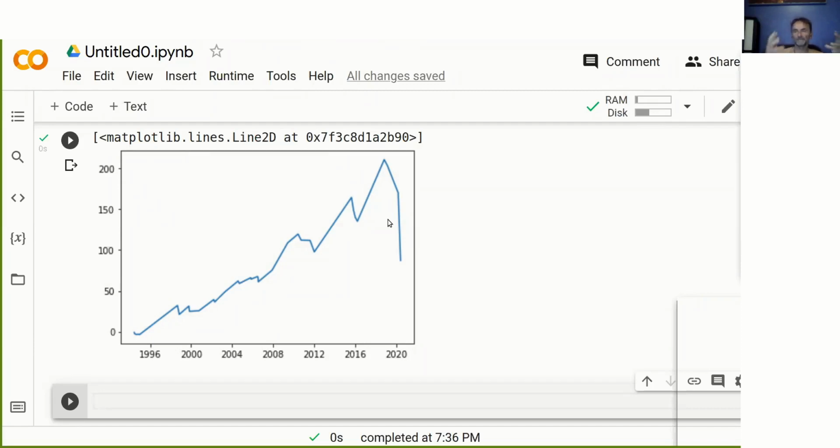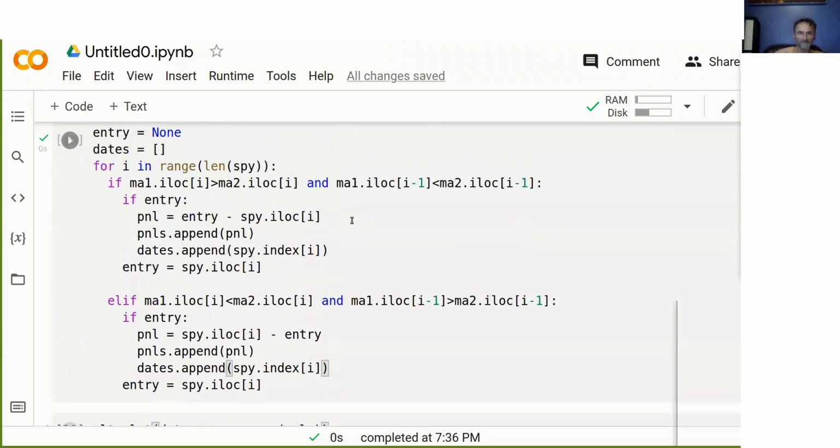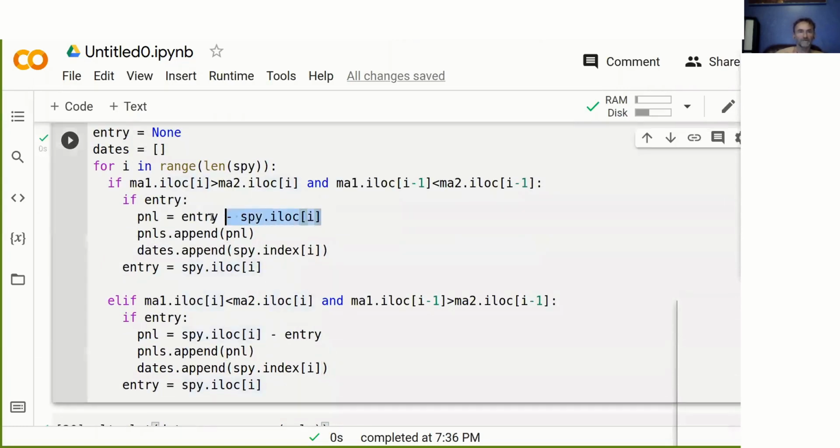But what normally happens is we have a specific amount of money, for example, $1,000, and then we go long or short in that one particular stock with that specific dollar value that we have. And so the way to account for that is just to use percentage returns. So the next thing we look at is how to calculate percentage returns. And that's really simple. We just put brackets around our P&L value and then divide it by the entry price. And so we do this here as well.